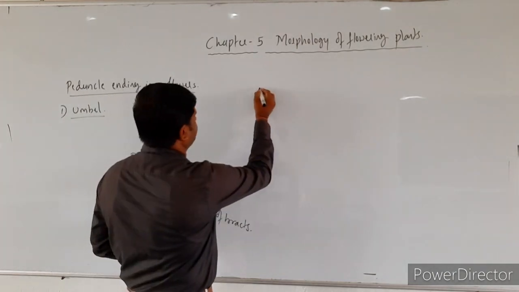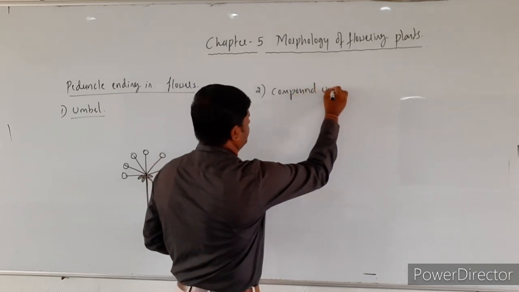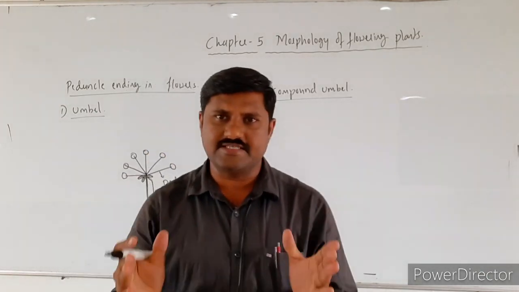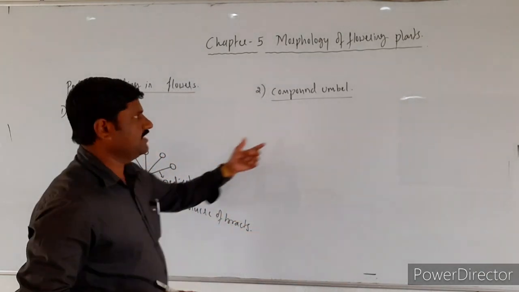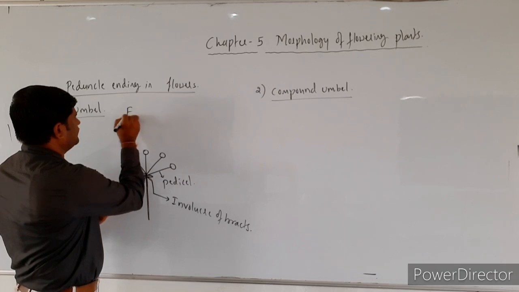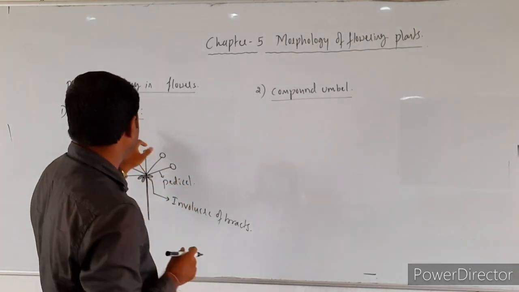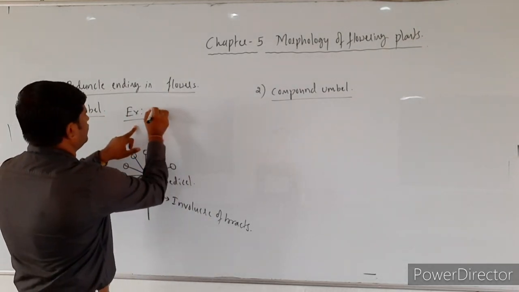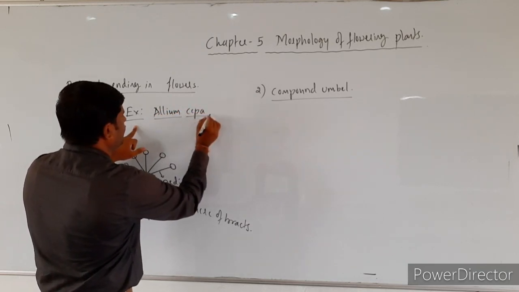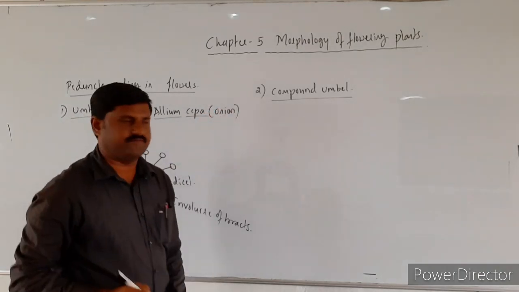And the second one is compound umbel. So what is the difference between a single umbel as well as a compound umbel? The best example for this one, I forgot to tell the example, is Allium cepa. Allium cepa itself is nothing but onion, the best example for umbel.